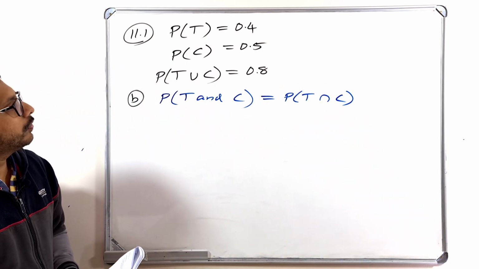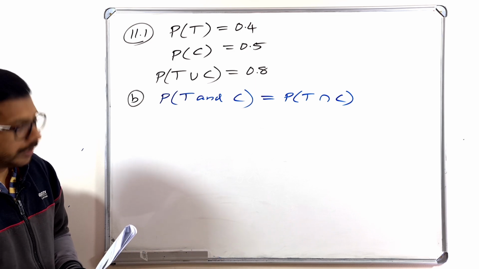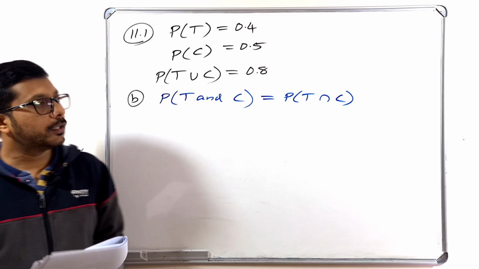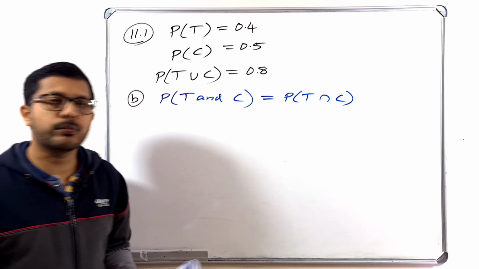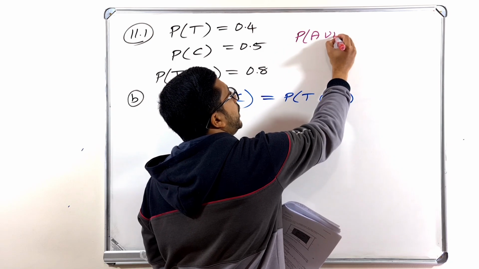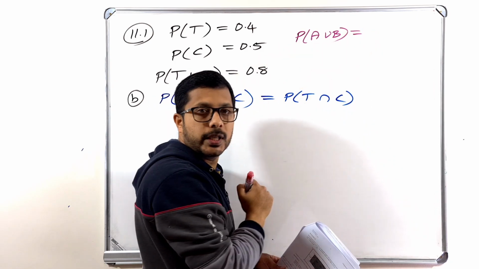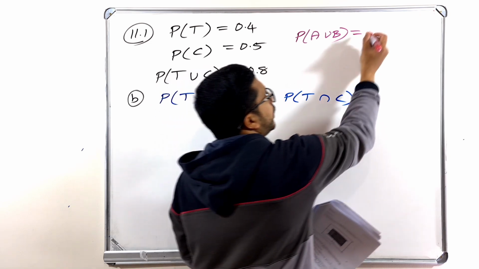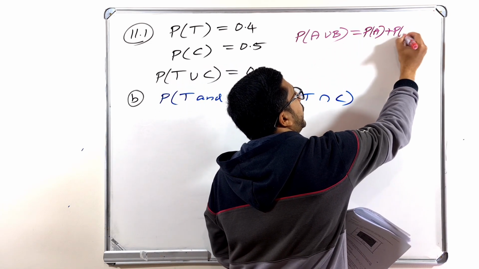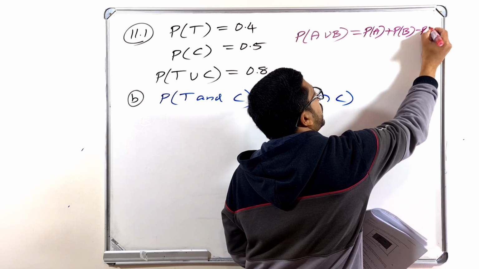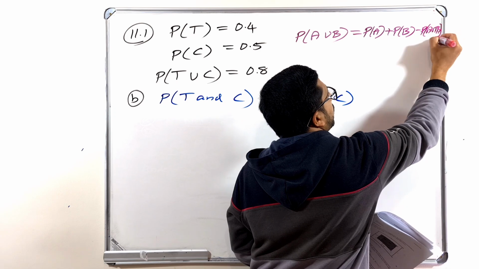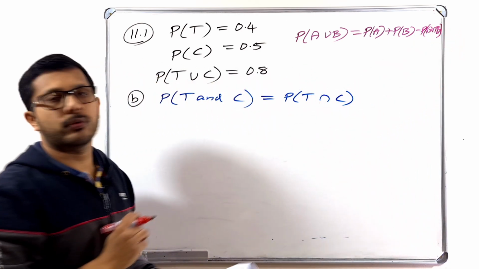Okay, now how can you find this T intersection C? For that, do you remember the addition formula that you studied? Probability of A union B. Do you remember the expansion of this one? You can write it like this: probability of A plus probability of B minus probability of A intersection B. Do you remember that formula?